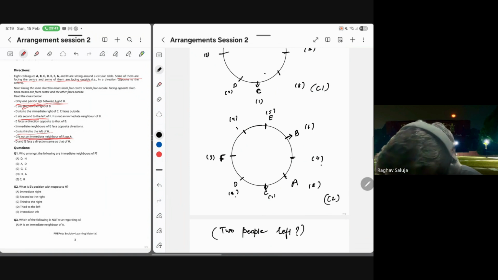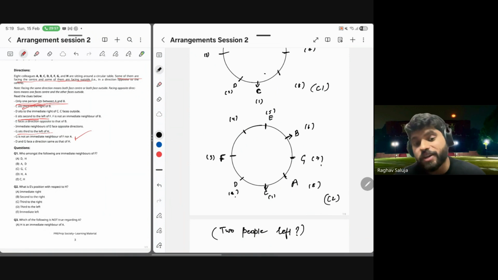But here this clue says G is not an immediate neighbor of F or A. So if G comes at position 4, it becomes a neighbor of F. Wrong. If G comes at position 7, it becomes a neighbor of A. Again wrong. So इसका मतलब इस वाले arrangement से भी I cannot place G and H anywhere. इसका मतलब can you see case 2 is getting eliminated? I cannot place all the people according to these clues in a concrete manner. दिख रहा है?